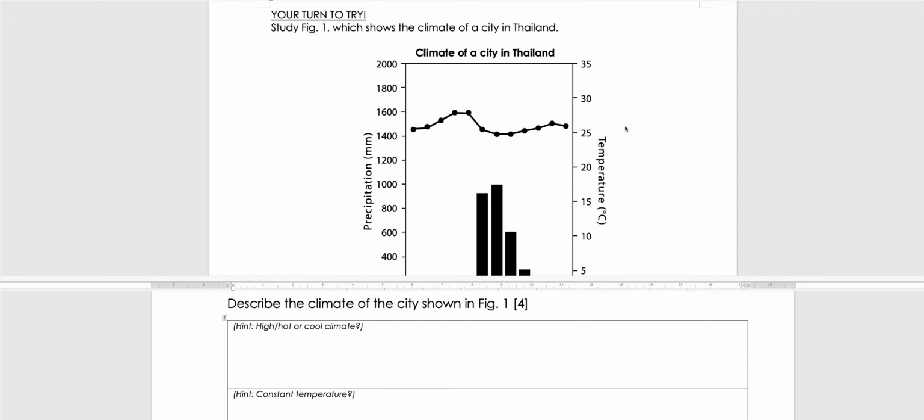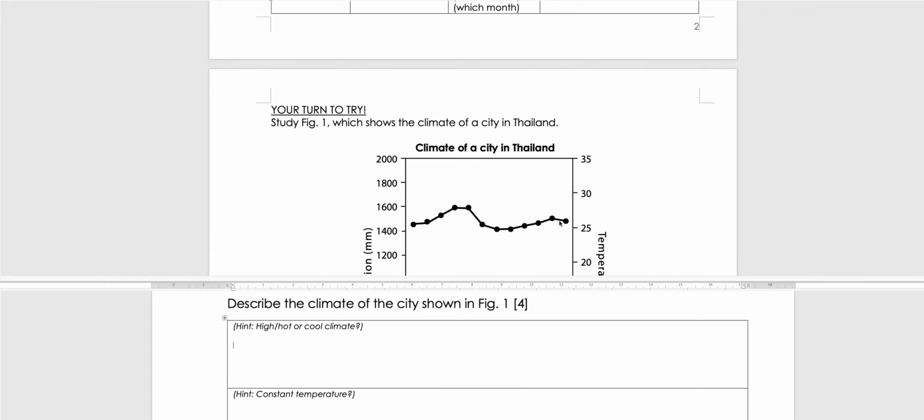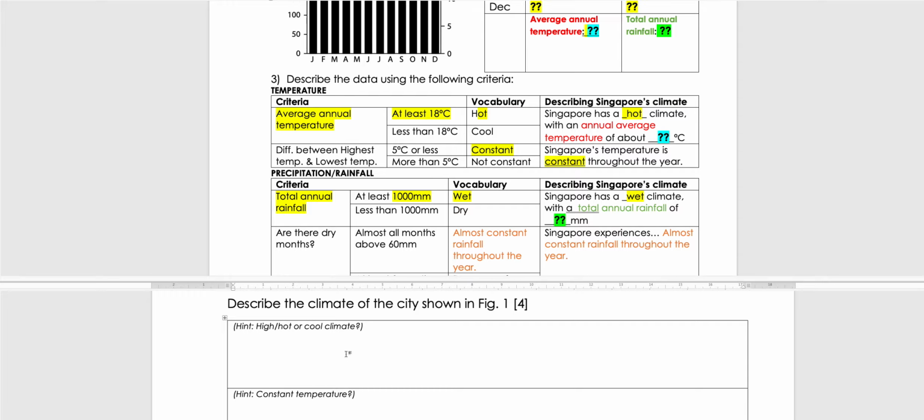Okay, so as you can see, the average is definitely above 18 degrees Celsius because not a single month is below 18 degrees Celsius. So Thailand has a hot climate as we can tell from here. Okay, so let's use this phrasing. This is referring to Thailand. So let's use the phrasing over here. Thailand has a hot climate.